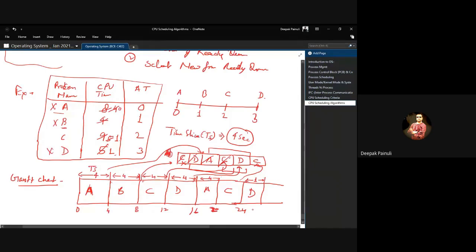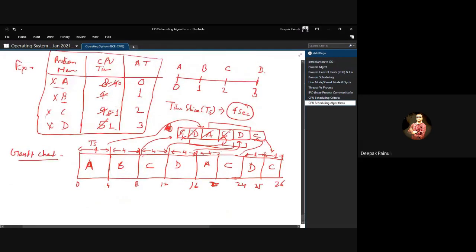That means at 25 it got terminated, and you need to select a new process for the CPU. At this point in time you have only one process, that means C. So C will be selected and C will run for only 1 second at this time, because its remaining time is only 1. That's why at 26 seconds all the processes got completed and terminated from the system.